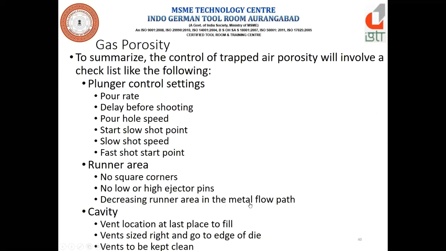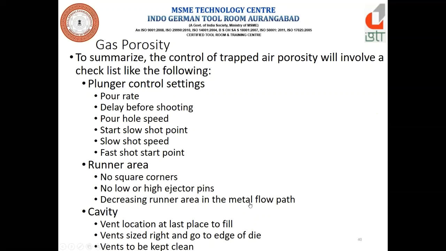Next, to summarize, as we have discussed just now. Runner area: no square corners, no low or high ejector pins, and decrease the runner area in the metal flow path. Cavity: vent location at the last place to fill.